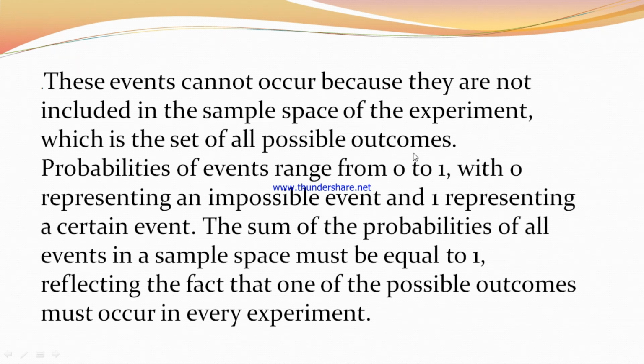of all possible outcomes. Probabilities of events range from 0 to 1, with 0 representing an impossible event and 1 representing a certain event. The sum of the probabilities of all events in a sample space must be equal to 1, reflecting the fact that one of the possible outcomes must occur in every experiment.